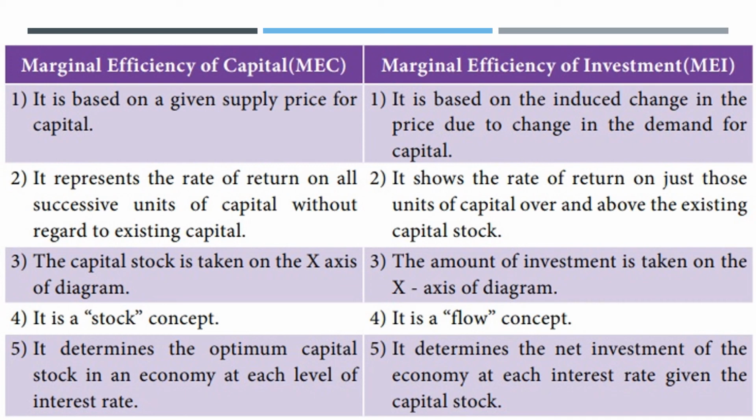In the case of MEC, capital is taken on the x-axis, whereas in the case of MEI, the amount of investment is taken on the x-axis. MEC is a stock concept, MEI is a flow concept, and MEC determines the optimum capital stock in an economy at each level of interest rate, whereas in the case of MEI, it determines the net investment of the economy at each interest rate given the capital stock in the economy.